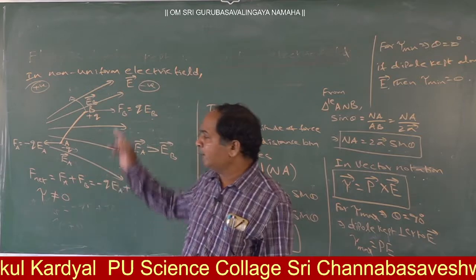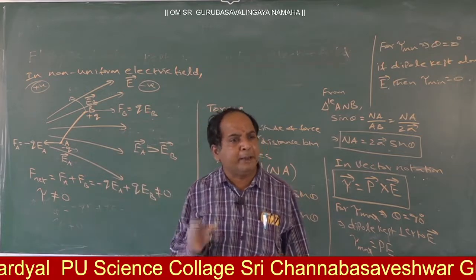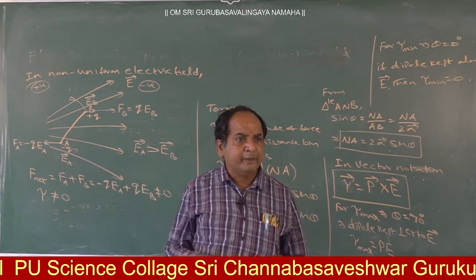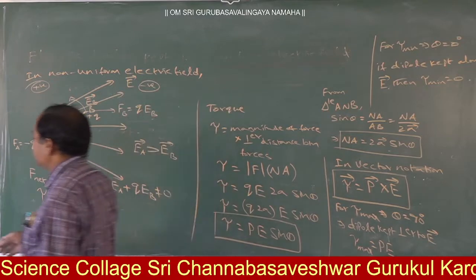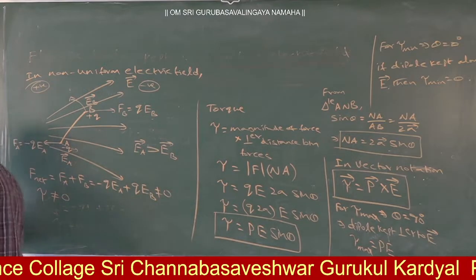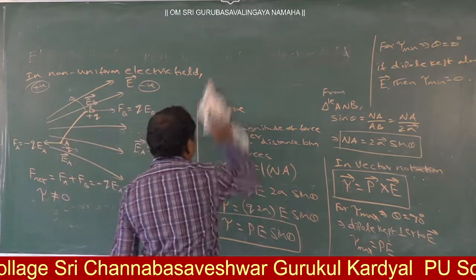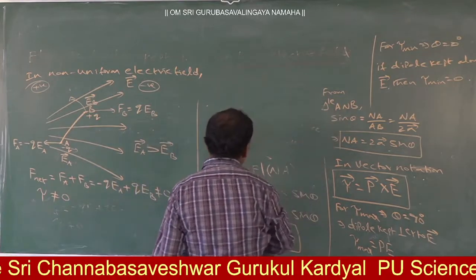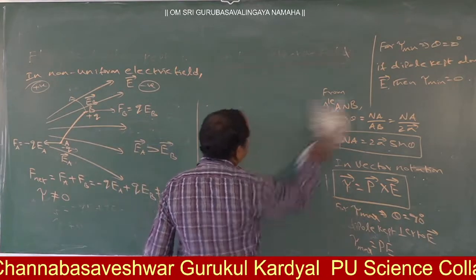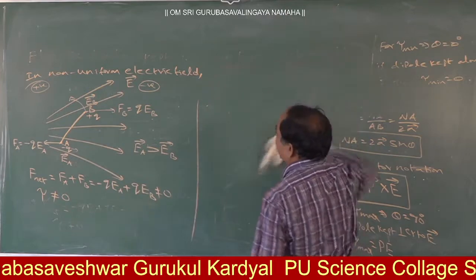That means torque never becomes 0. But here, the force may be 0 or may not. In a uniform electric field, the net force is 0. In a non-uniform electric field, it is not 0.